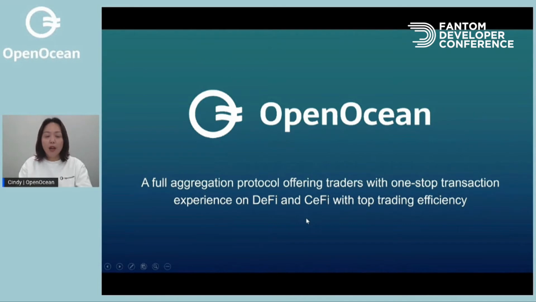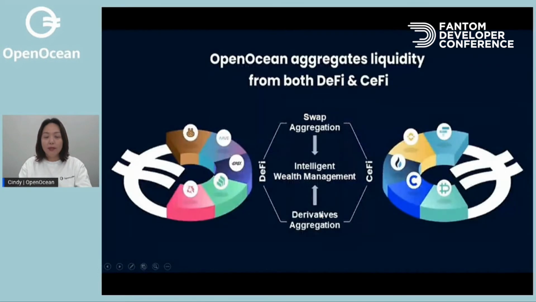OpenOcean is a full aggregation protocol. We offer traders a one-stop transaction experience on DeFi and CeFi with top trading efficiency. We start from the aggregation of swaps. As you can see, we have already aggregated 10 public networks, and we will further expand to cross-chain swaps in the very near future. Starting from this month, we will start the aggregation of derivatives as well.